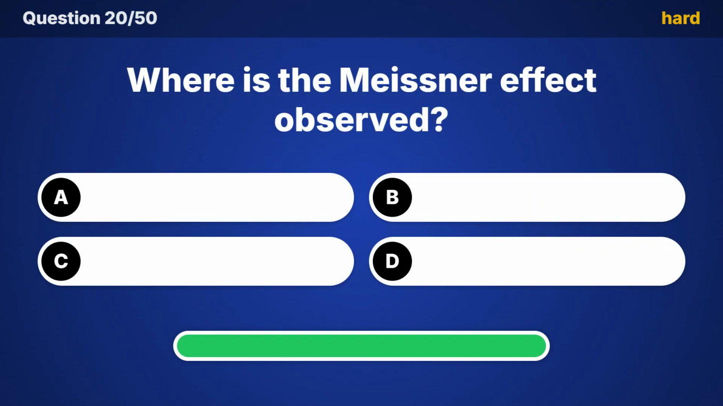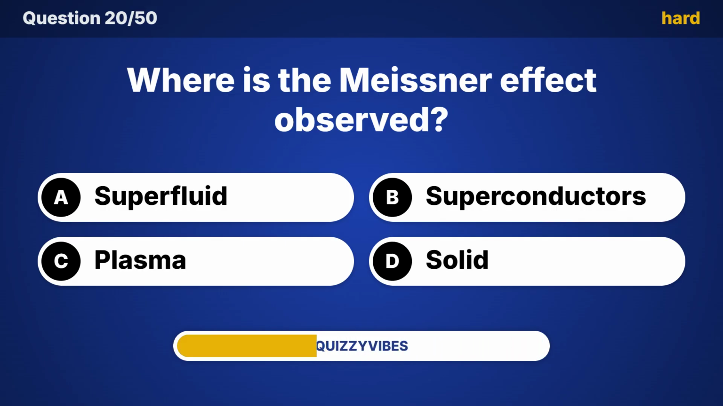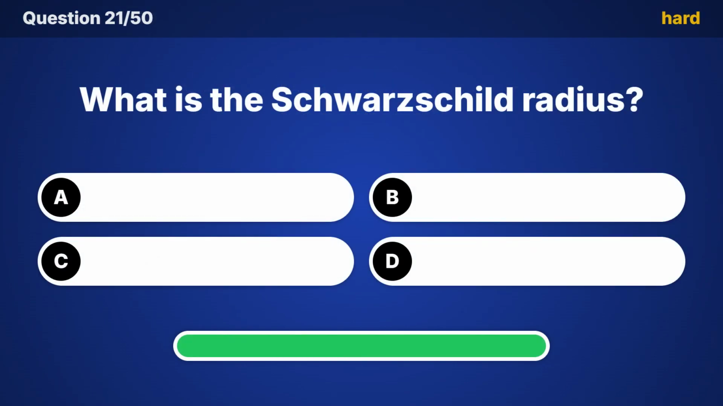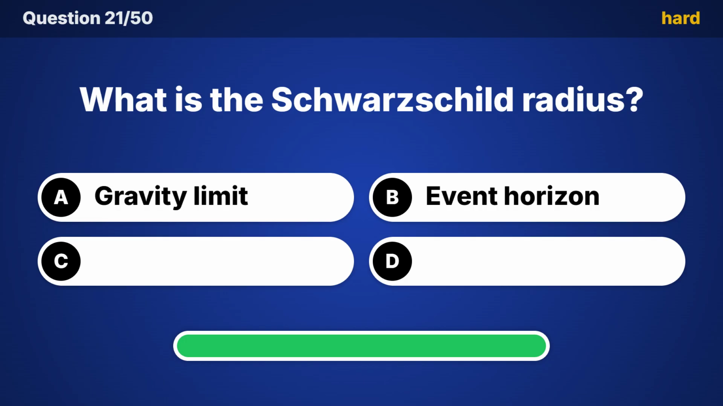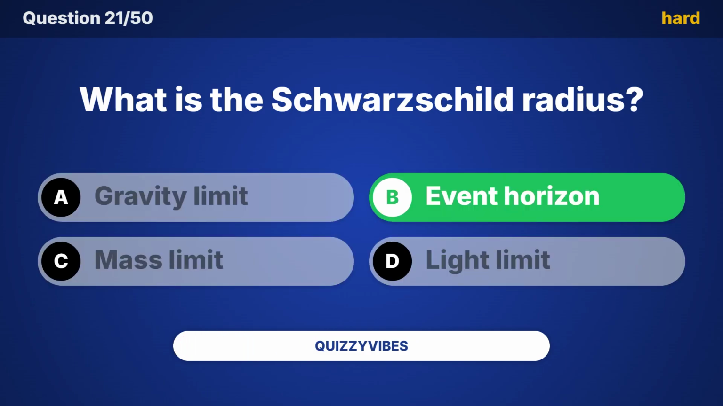Where is the Meissner effect observed? Here is the answer, superconductors. What is the Schwarzschild radius? The correct choice is event horizon.